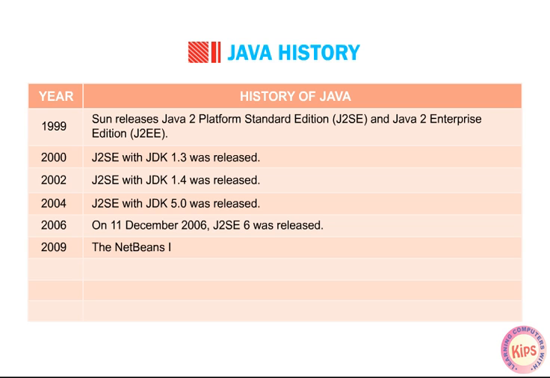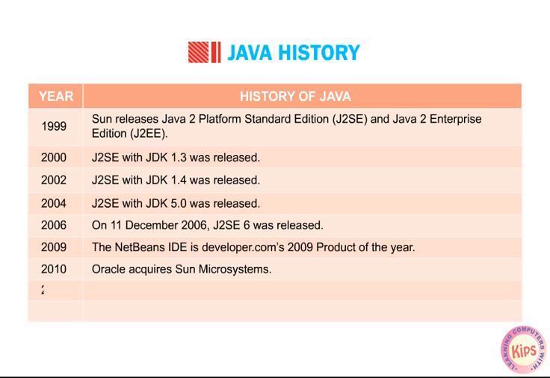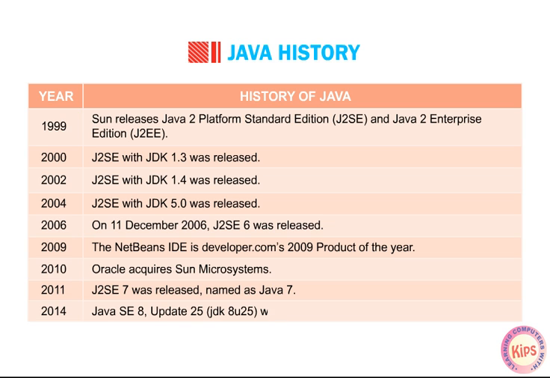2009. The NetBeans IDE is Developers.com's 2009 Product of the Year. 2010. Oracle acquires Sun Microsystems. 2011. J2 SE7 was released, named as Java 7. 2014. Java SE8 Update 25 JDK 8U25 was released on 14th of October 2014.